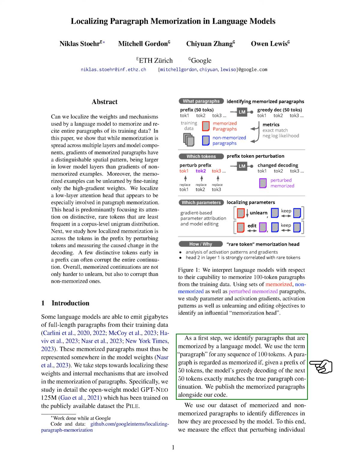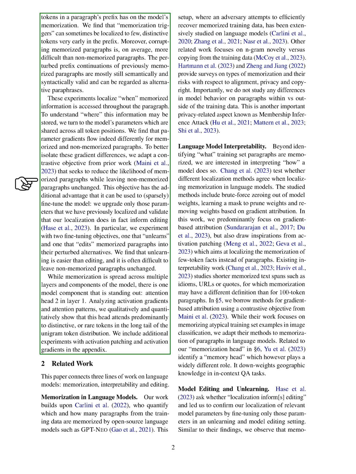We share these memorized paragraphs and our analysis code. By comparing memorized and non-memorized paragraphs, we observe that perturbing individual tokens in a memorized paragraph is more challenging than in a non-memorized one. Even when perturbed, the memorized paragraphs still make sense and can be seen as alternative versions.